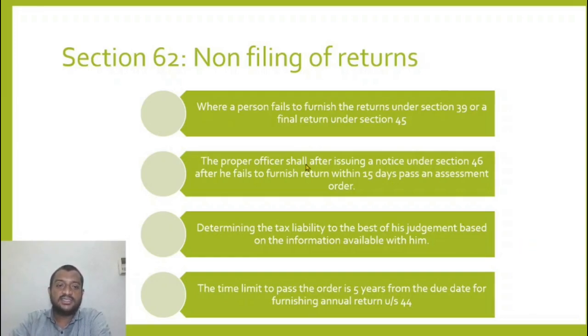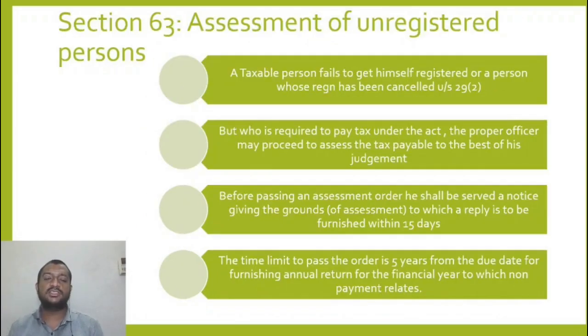So what is section 62, ultimately summarizing this? If he has not filed returns and he has received a notice under 46 saying that you have not filed returns, please give me a reply, and even to that he has not replied, then what is he going to do? He will pass an order assessing or determining tax to the best of his judgment based on the information available with him, and this has to be done within 5 years from the due date for furnishing annual return under section 44. Understood?